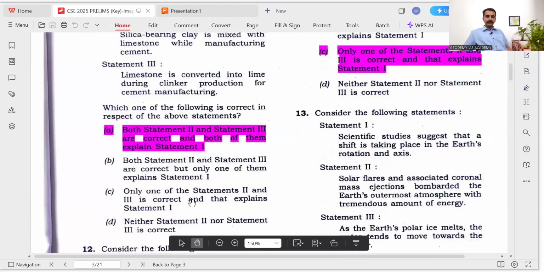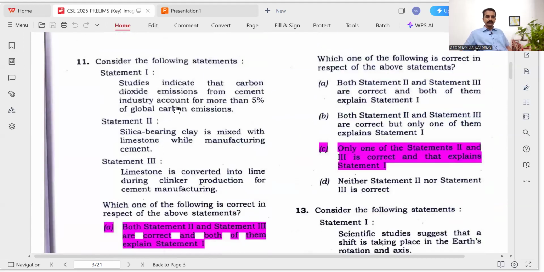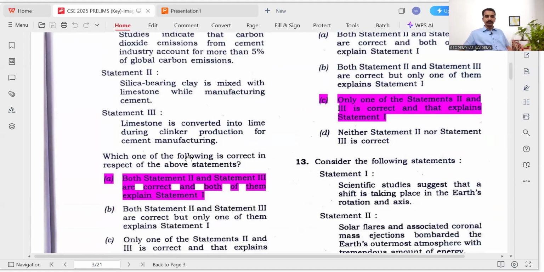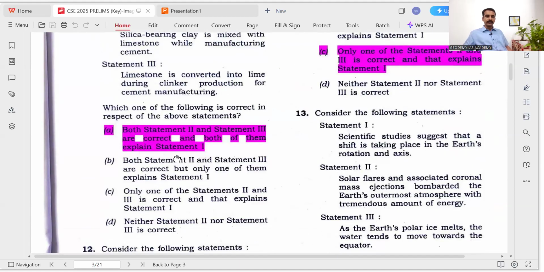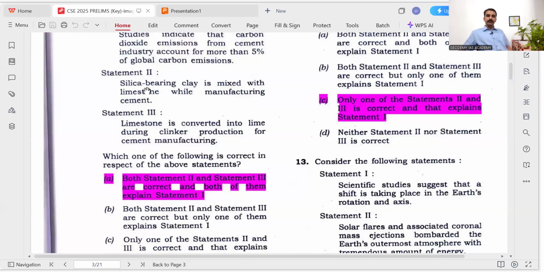Okay. So here, first of all, we should check whether statement 1 is correct or not. Before that, because in all these options they have given statements 2 and 3, we have to check whether statements 2 and 3 are correct or not. Silica bearing clay is mixed with limestone while manufacturing cement. That is the process, so the statement is correct.